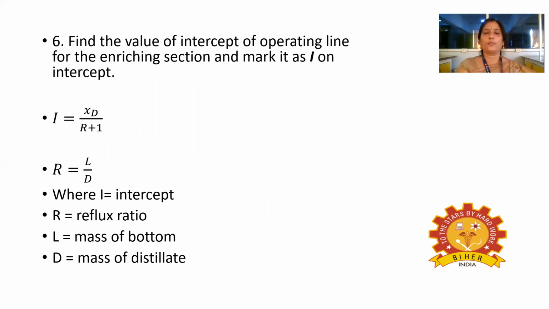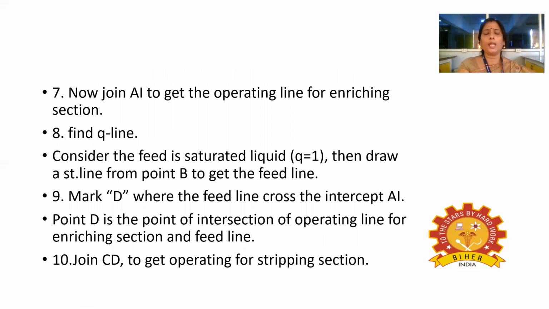Then we have to find the intercept using the calculation I = xD/(R+1), where R is the reflux ratio, which can be calculated from L/D. L is the mass of the reflux and D is the mass of the distillate. Next we join point A and the intercept point I to get the operating line for the enriching section. Next we have to find the Q line.